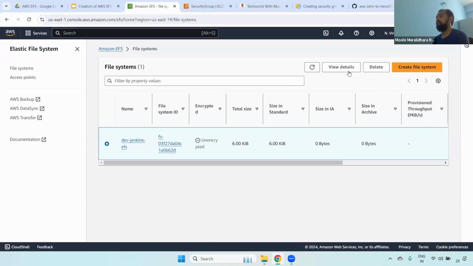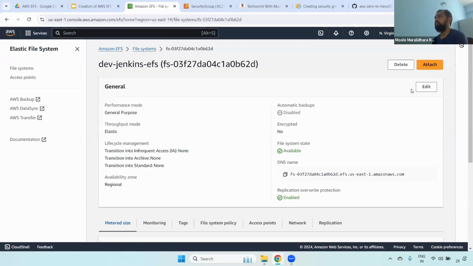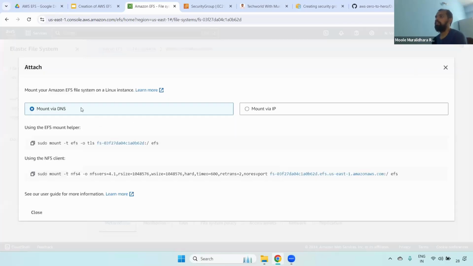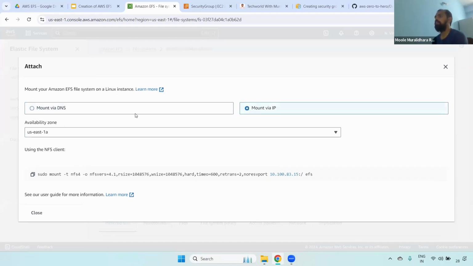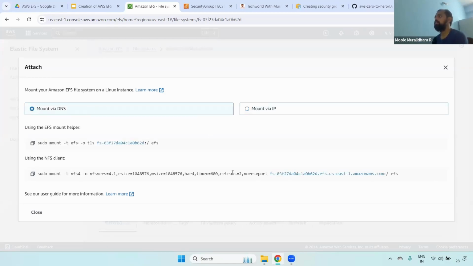And one more thing, if you click this details, now here we have the option Attach. If you click this Attach, it will ask if you want to mount this particular EFS to an EC2 instance, and that is Linux only. Then whether you want to mount using DNS or using IP address. The usually recommended way is to always choose mount via DNS only. I will show you in a later video so that you will get some idea. We can mount this using the EFS mount helper, or you can use the NFS client also, depending on the use cases we will be choosing.